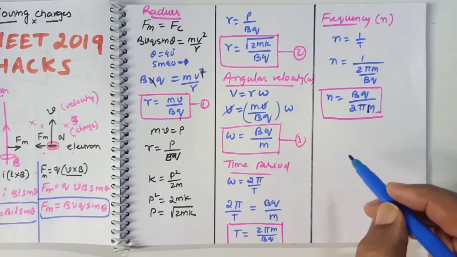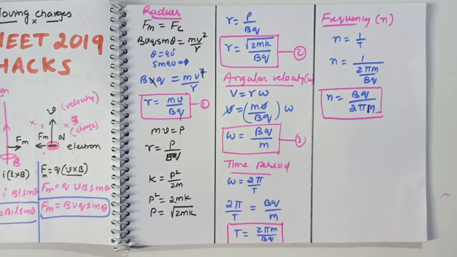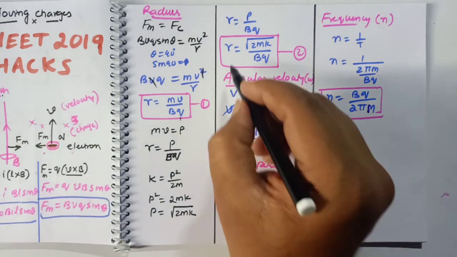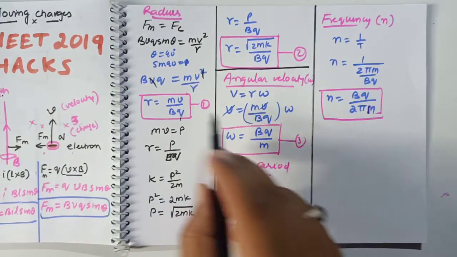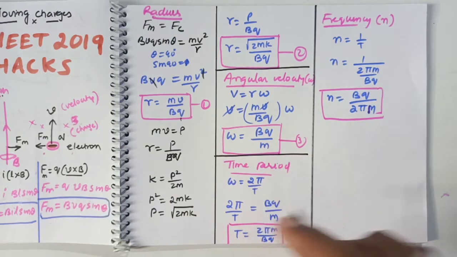Okay, so after that what are you going to find out? First we got the radius, so I am dividing up to here. Then after that we got the angular velocity, up to here I am dividing. Now I got the time period here.